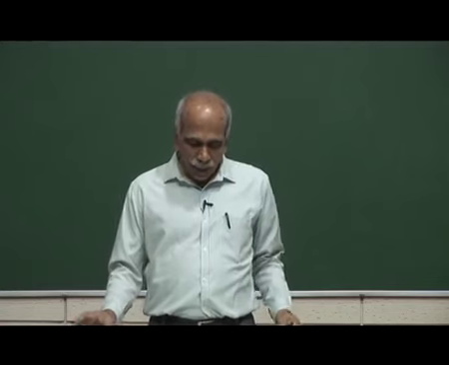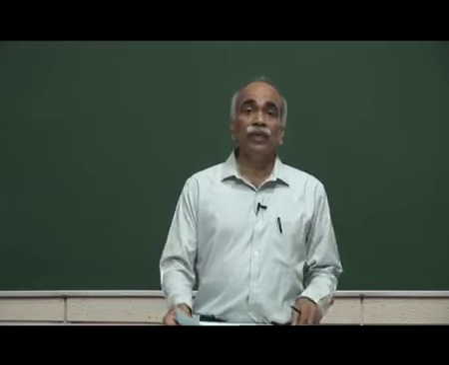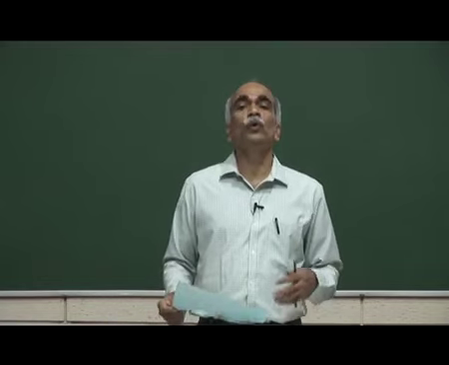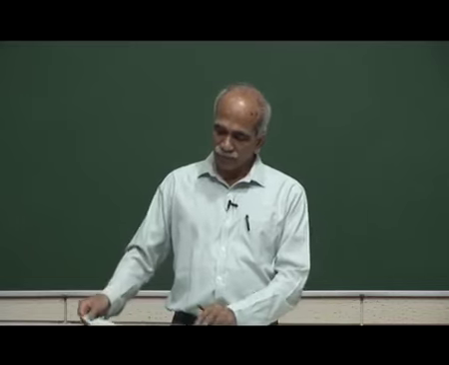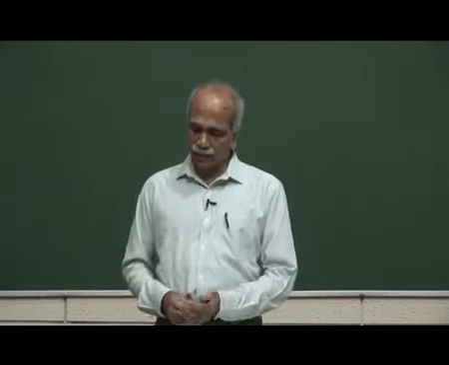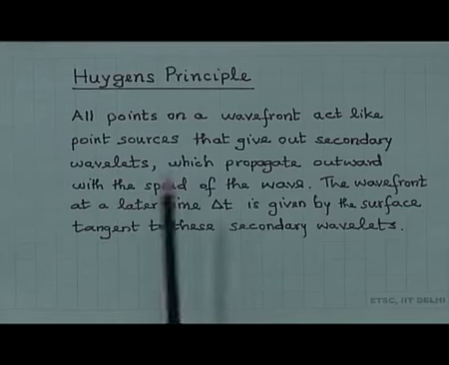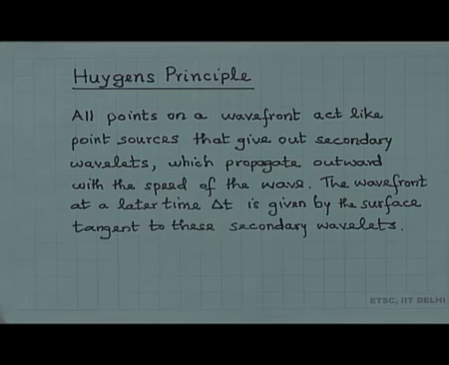With this, we come to Huygens principle now. With these basics, we look at the Huygens principle, how to propagate waves. So, here is Huygens principle. This is not a specific statement, but it gives the essential aspects of Huygens principle.